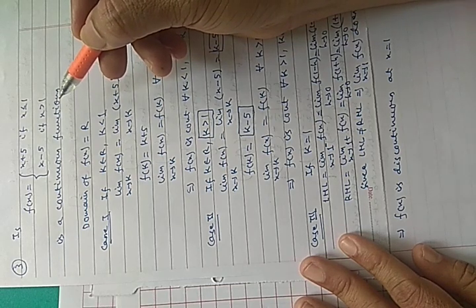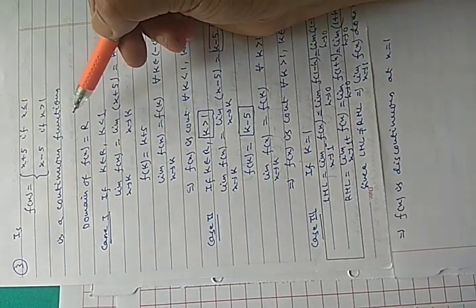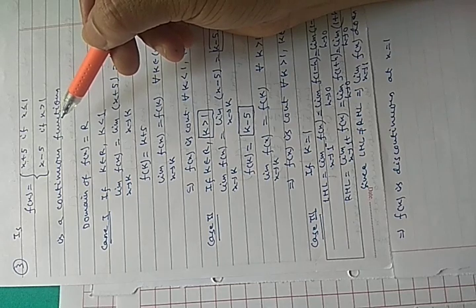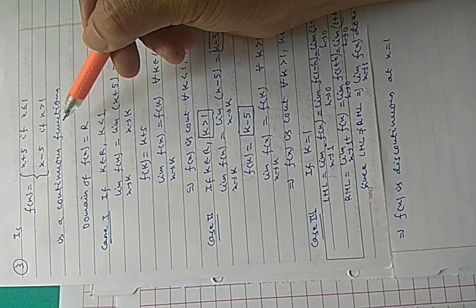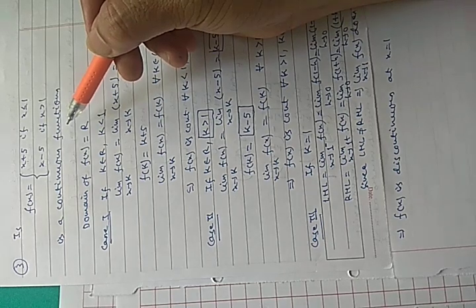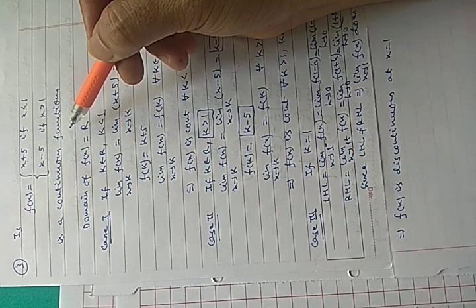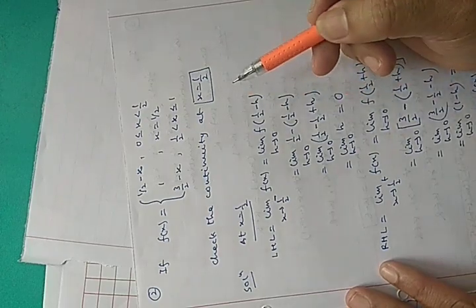Okay. So in a problem in which you have to find out whether a function is a continuous function or not, you have to check the continuity in its domain. And in a problem in which you have to find the points of discontinuity of a function, then again you have to check the continuity of the function in its domain. But in a problem in which you have to check the continuity at a single point, then you have to check the continuity at the single point only. Okay. See, in the second question we have checked the continuity at a single point x equals 1 by 2.